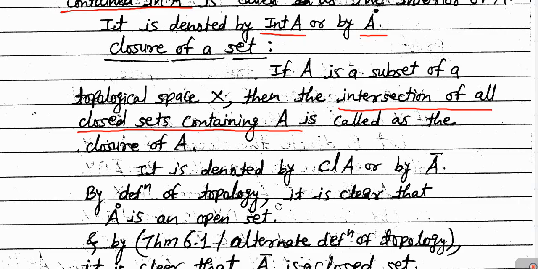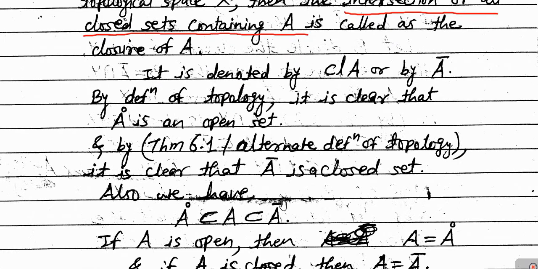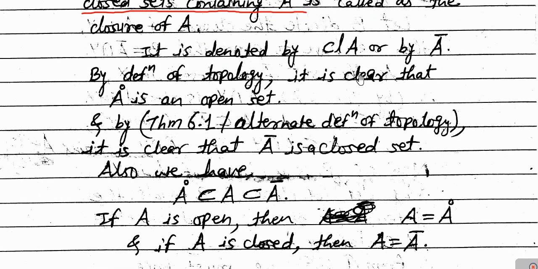Whatever we have discussed just now is explained here. See here, it is clear by the definition of the topology that A interior is an open set, as I have explained just now in the diagram also. And by theorem 6.1, which was studied 2 to 3 classes before, A bar is a closed set, and this also I explained in that diagram just one or 2 minutes before. And also we have A interior is contained in A is contained in closure of A.